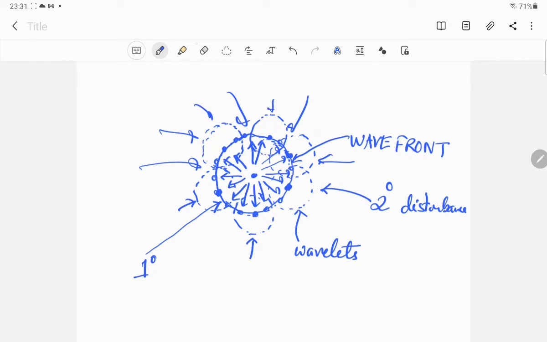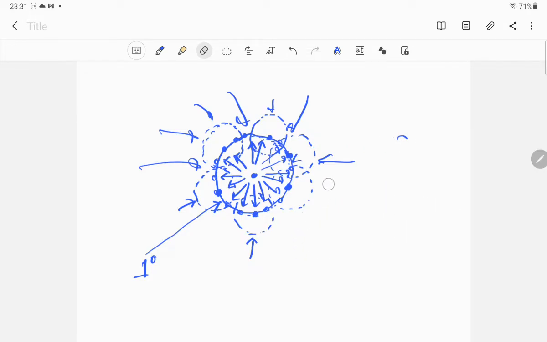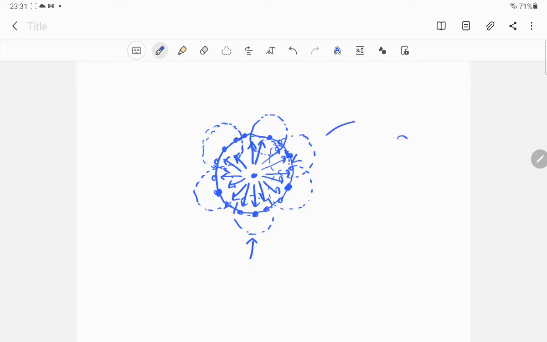Now, let me remove these unnecessary things. These are the secondary disturbances, isn't it? These are called secondary disturbances, and this is called primary. This is secondary, this is primary disturbance.